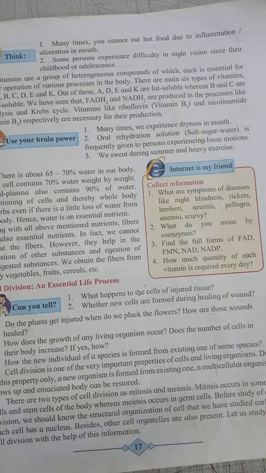Cell division is also important for reproduction. When a new organism is formed from the existing one, at that time cell division is necessary. So cell division is a very important process for living organisms, not only our body but also animals' bodies. Due to this, a new organism will form from the existing one, multicellular organisms grow up, and emaciated body parts can be restored.